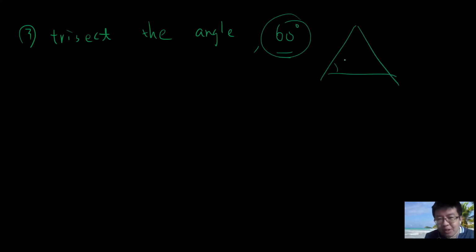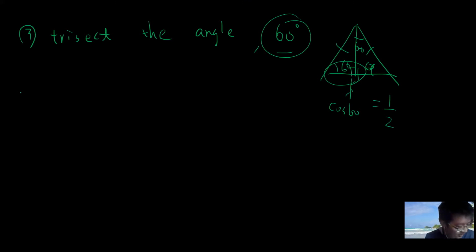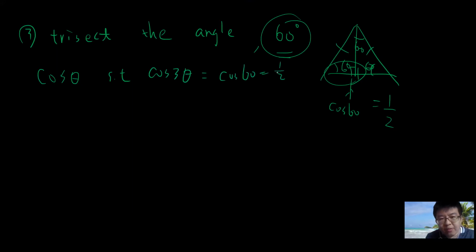The reason is that you can just draw a triangle with equal lengths, and this length is cosine 60. Cosine 60 is a half, which is constructible. Suppose I want to trisect the 60 degree angle, then I will need to find cosine theta such that cosine 3 theta is cosine 60, which is a half.